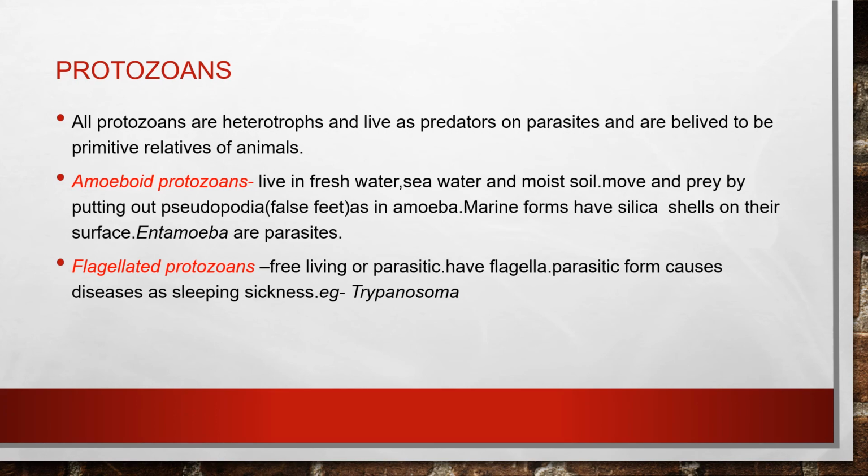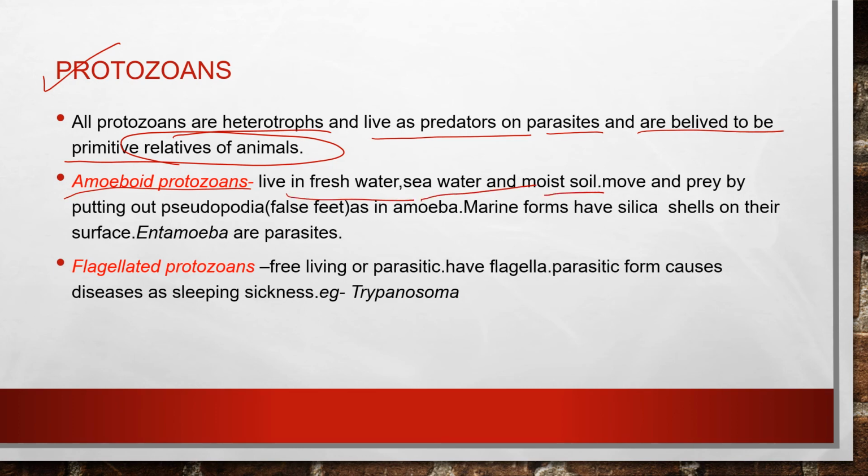Now, last in this category of Protista, we are going to discuss the protozoans. Till now we have completed chrysophytes, dinoflagellates, euglenoids and slime molds. All protozoans are heterotrophs, and they live as predators or parasites and are believed to be primitive relatives of animals. Amoeboid protozoans are the first category, living in fresh water, seawater and moist soil. They move and prey by putting out pseudopodia, or false feet, as in amoeba. Marine forms have silica shells on their surface.